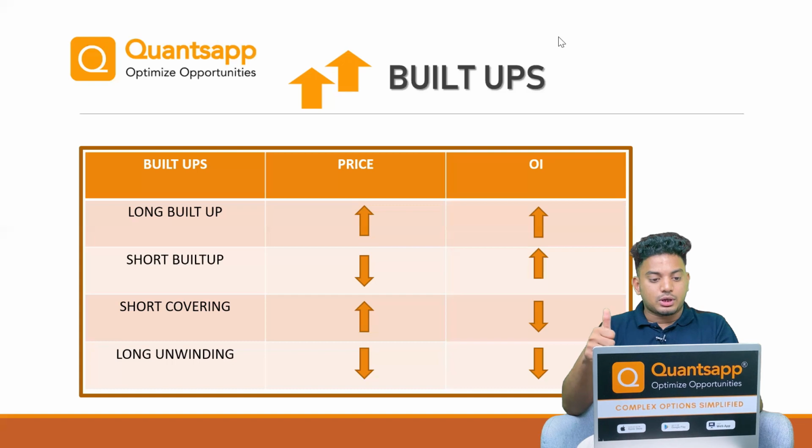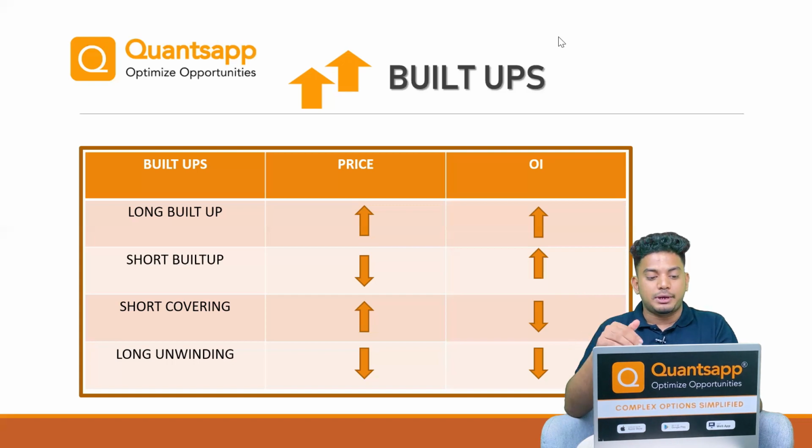So now talking about long build up. What is long build up? Long build up is a type of build up wherein the price of the underlying goes up, the futures price goes up along with the open interest in futures going up. In this scenario, the buyer is very dominant, wherein buyers are ready to buy even at rising prices, and at the same time sellers are speculators and they are selling at rising prices as well. That is the reason it is called a long build up. So long build up is considered to be in favor of buyers. It is a pretty strong positive move.